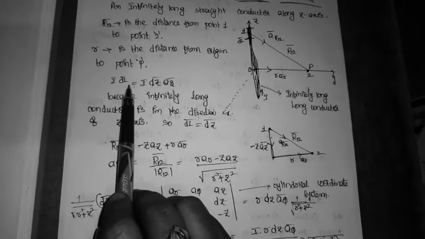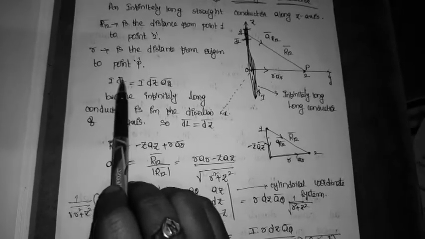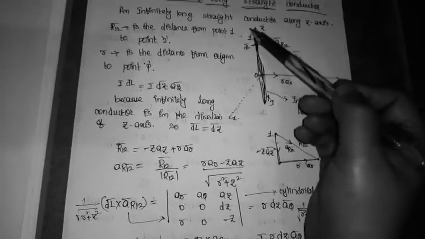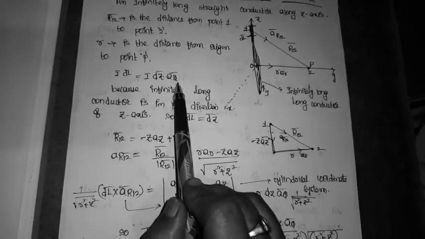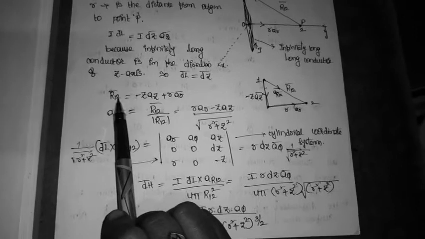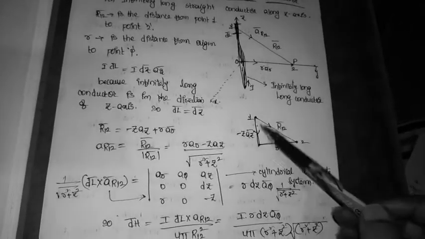Here, I dl. What is dl? dl is nothing but differential length. Which direction is it? Our conductor is along the z direction, so I am writing dz a_z. Now, what is R12? From the diagram, I am redrawing this diagram.